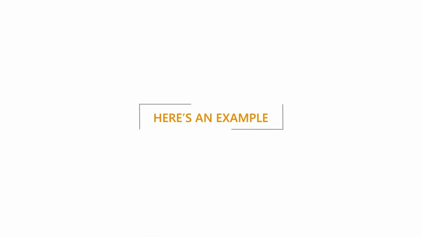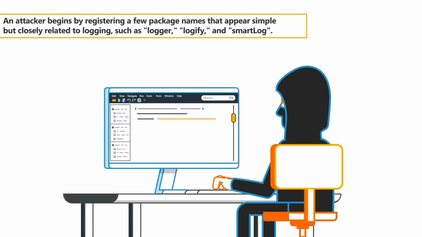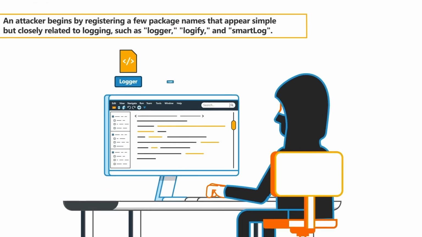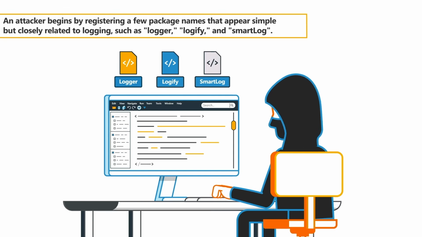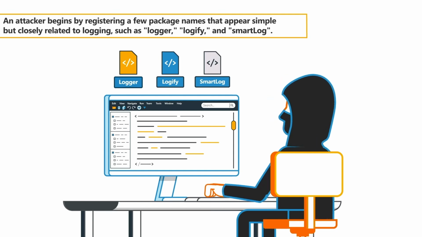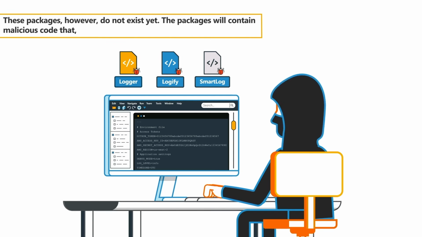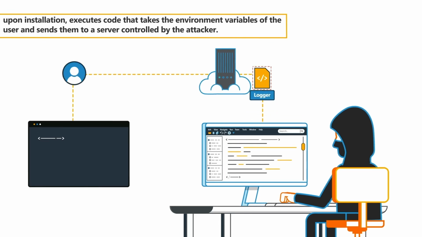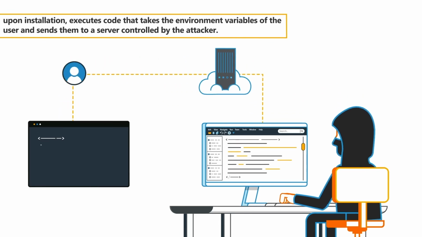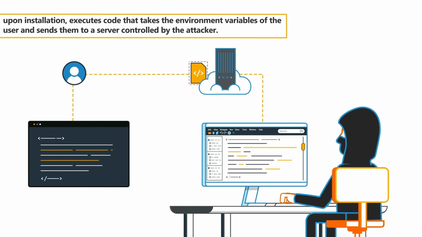Here's an example. An attacker begins by registering a few package names that appear simple but closely related to logging, such as Logger, Logify, and SmartLog. These packages, however, do not exist yet. The packages will contain malicious code that, upon installation, executes code that takes the environment variables of the user and sends them to a server controlled by the attacker.